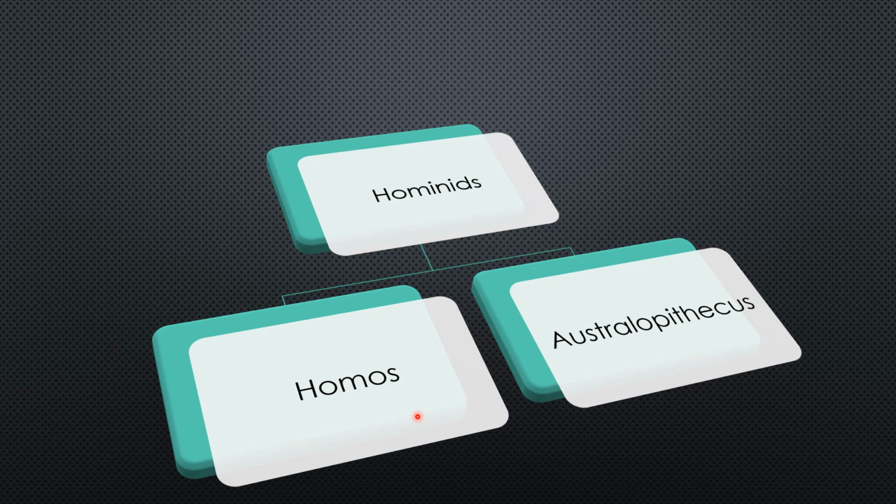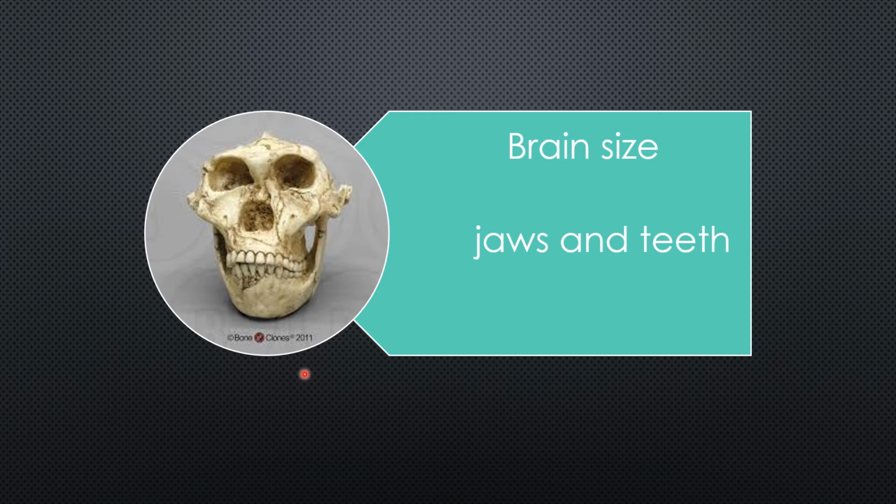Each of these in turn includes several species. The major differences between Australopithecus and Homo are related to brain size, jaws and teeth. The former has a smaller brain size, heavier jaws and larger teeth than the latter.